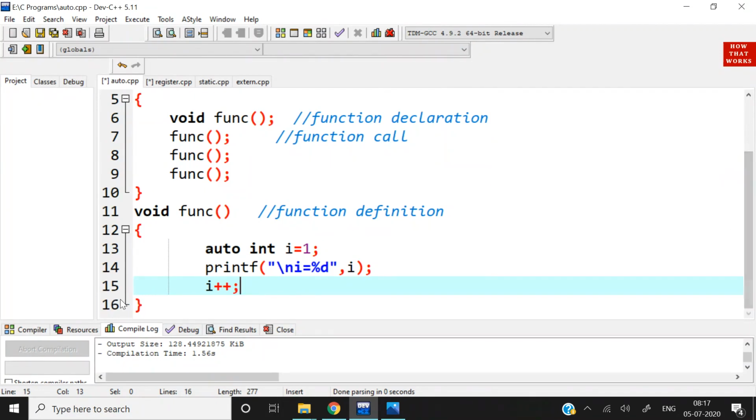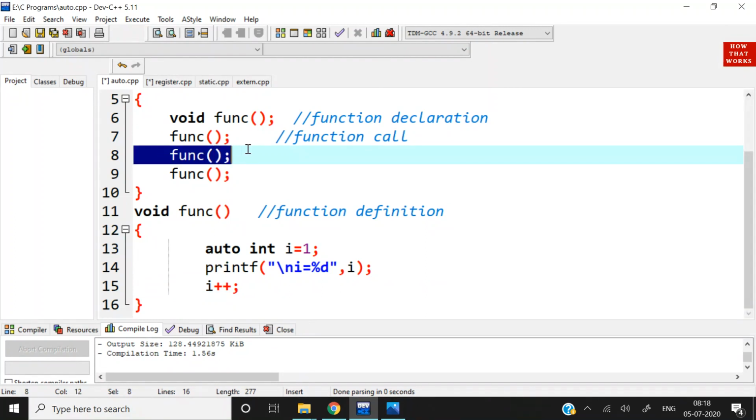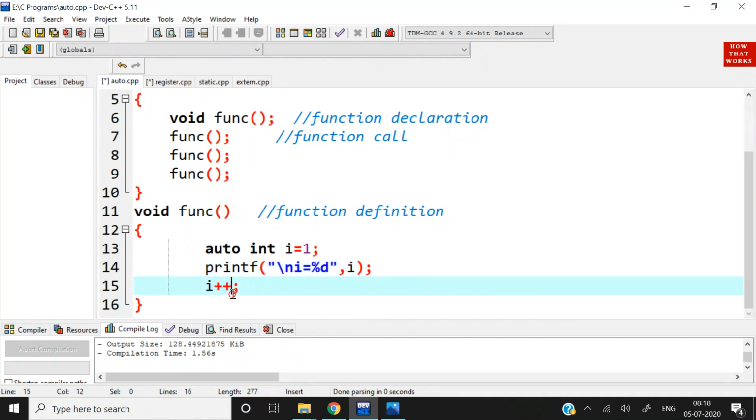Fine. Then there is the closing parenthesis, so the program control will go back over here. Then function 2, that is another function call, is executed. The control will again come here. Again I is set to 1. Now what should be printed, whether 2 or 1? Because it's an automatic storage class, the value of I will be printed as 1 again, despite its previous value which was incremented to 2.